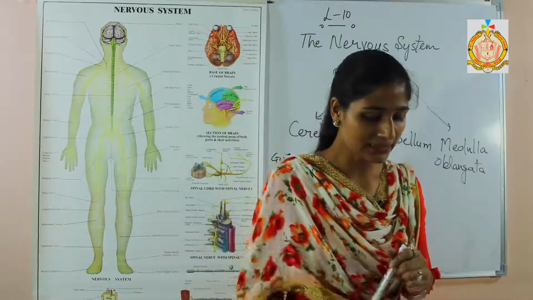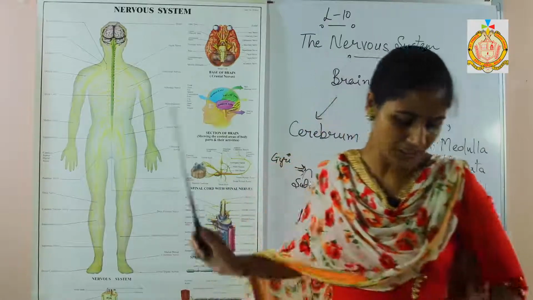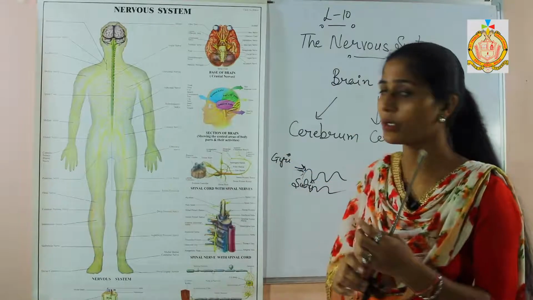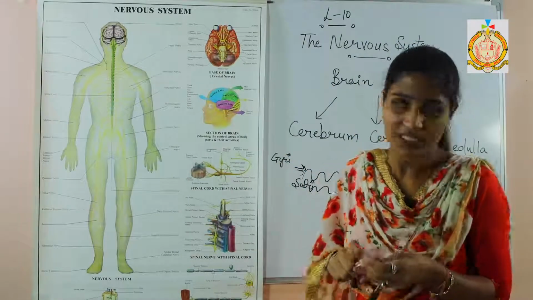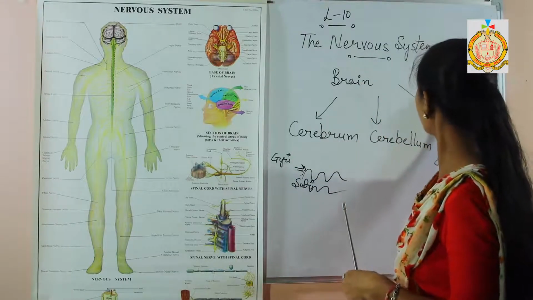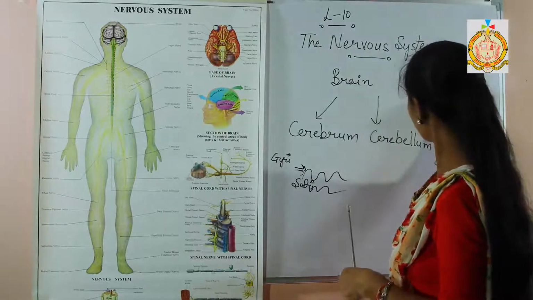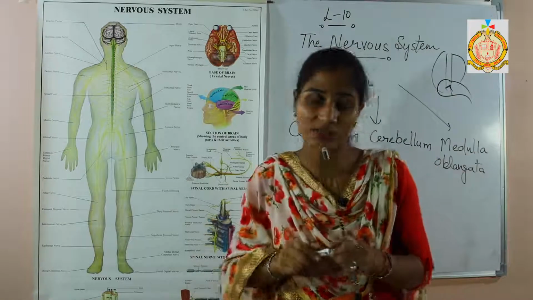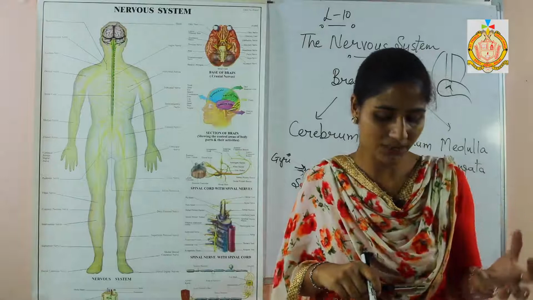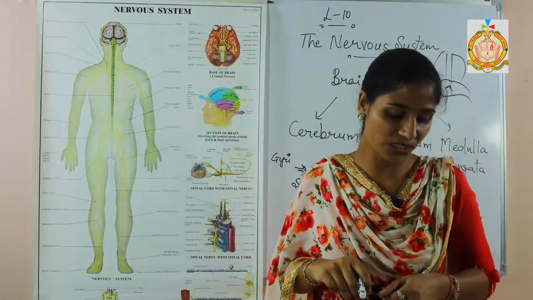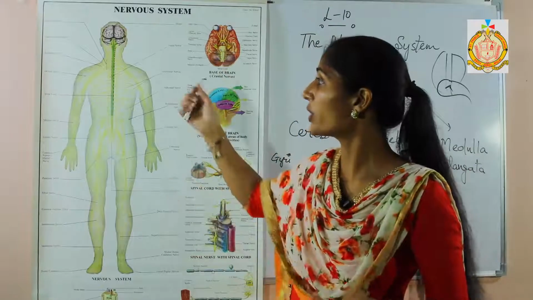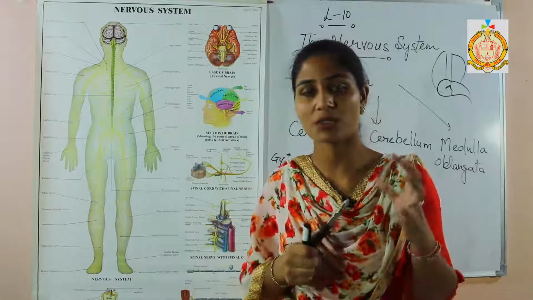Next, there is a sheet of fiber, a hard sheet of fiber, present in the brain. That hard sheet is known as the corpus callosum. I'll show you from here. These are the parts, and this type of sheet present here is known as the corpus callosum. The corpus callosum is a hard body, a sheet connecting the two cerebral hemispheres. Its function is to transfer information from one hemisphere to the other. It is the point of connection between the two hemispheres.